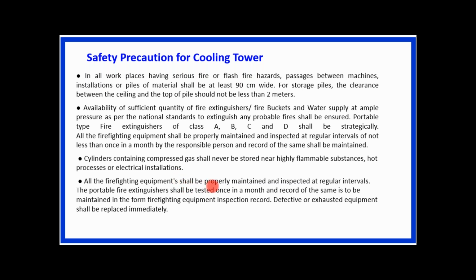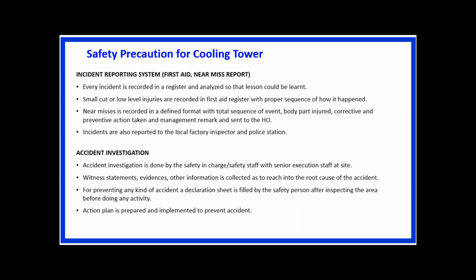All the firefighting equipment shall be properly maintained and inspected at regular intervals. The portable fire extinguisher shall be tested once a month, and a record of the same is to be maintained in the form of a firefighting equipment inspection record. Defective or exhausted equipment shall be replaced immediately. That is the corrective action: if you find a defective or exhausted piece of equipment, then we have to replace that firefighting equipment. So these are the general guidelines regarding fire hazards.